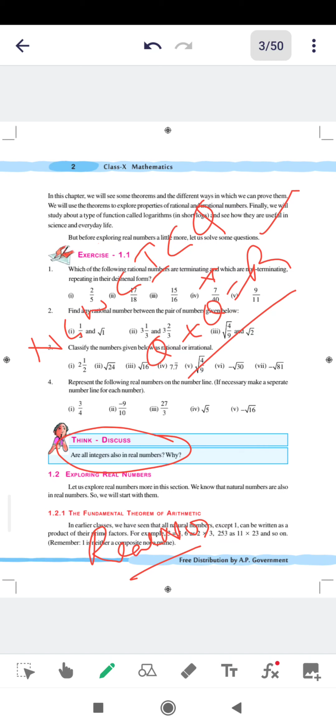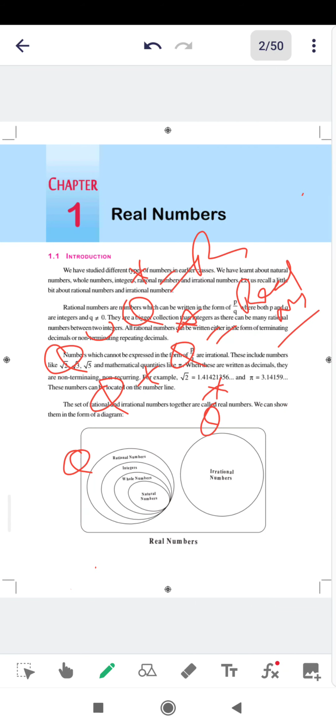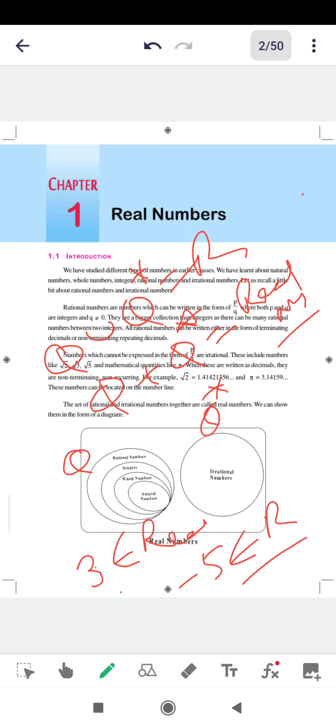Hope you understood. Any integer I take here, say for example 3, belongs to real numbers. Minus 5 is a negative integer, and it belongs to real numbers. 1, an integer, belongs to real numbers. 5, all of these belong to real numbers. Hope you understood. We'll stop here.